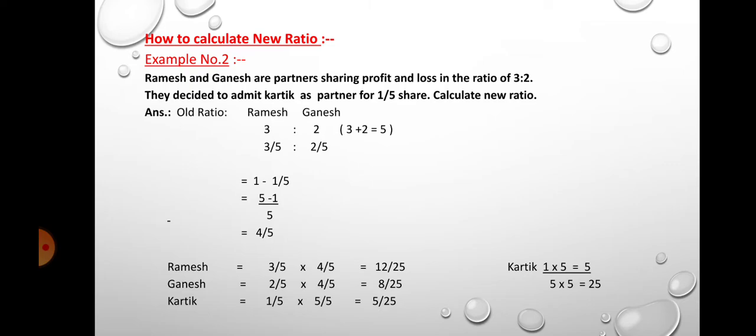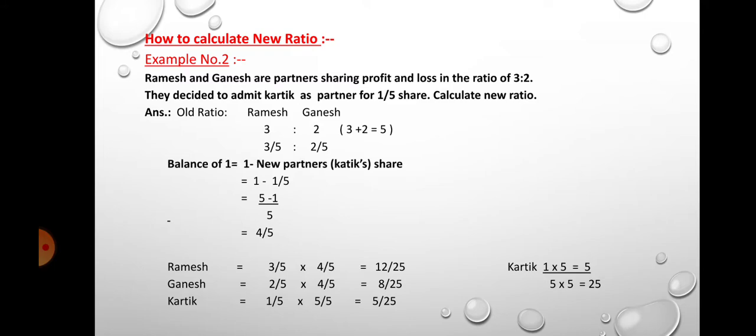Old ratio Ramesh 3 and Ganesh 2, means 3 plus 2 is equal to 5. Ramesh's old ratio is 3/5 and Ganesh's old ratio is 2/5.